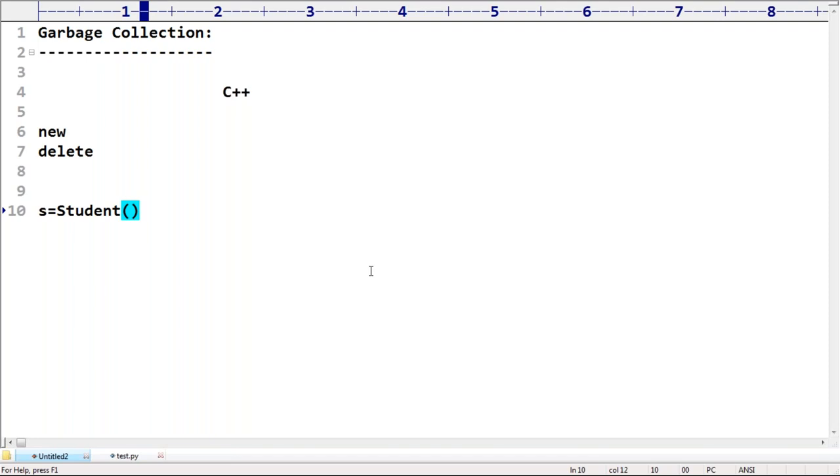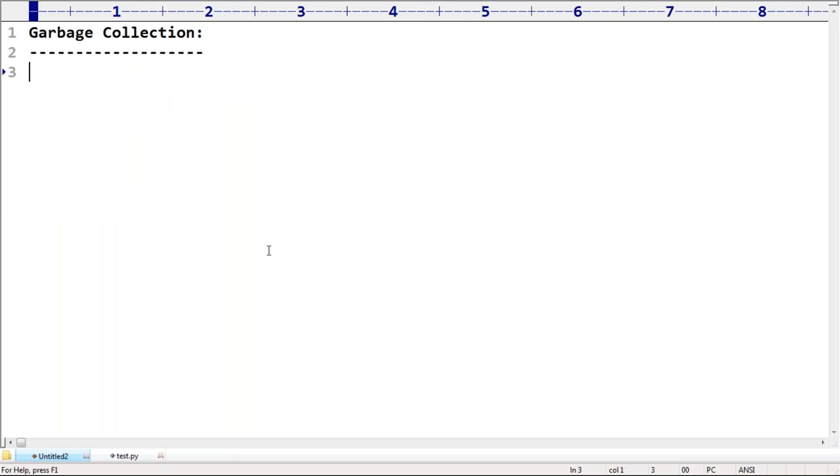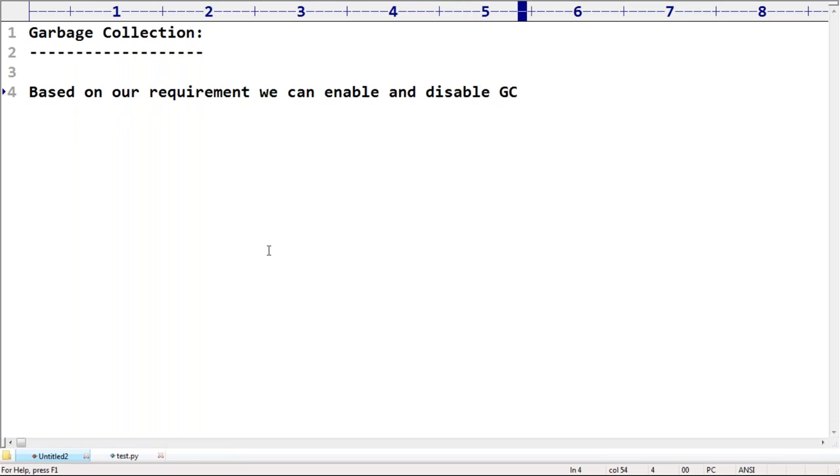Okay, that's all. This is just the basic introduction: what is the need of garbage collector, or what is the purpose of garbage collector. Next, in Python, when compared with Java, this type of facility is not there in Java, but Python contains it. Based on our requirement, we can enable and disable garbage collection.